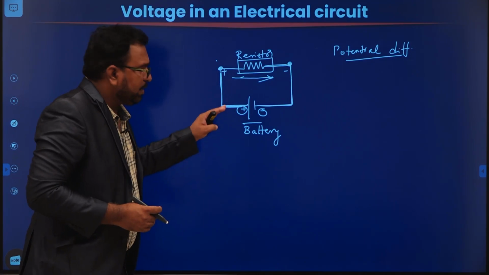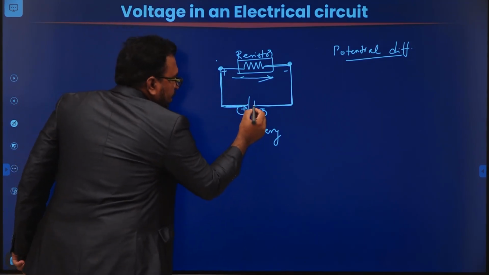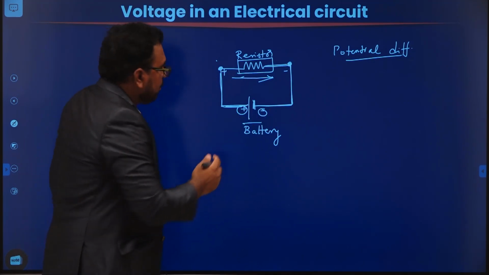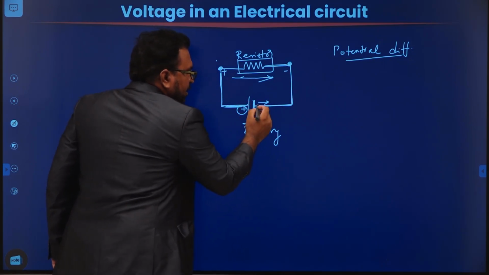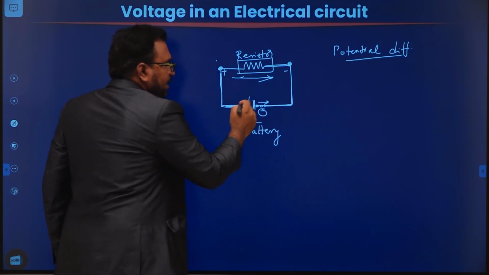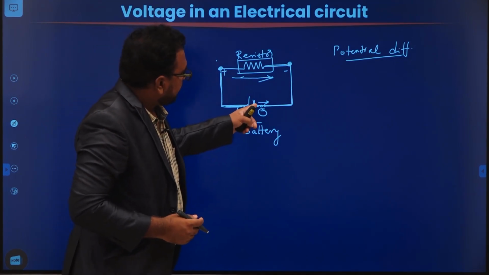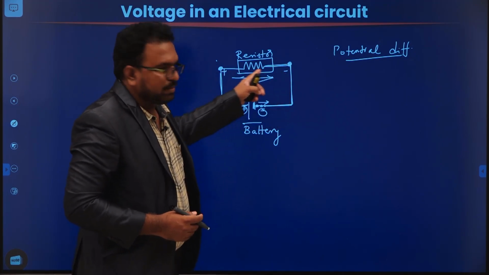So what's actually going on in the circuit? As already shown in the video, this negative terminal is going to supply energy. It is going to transfer some of its energy to the electrons that are present near it. Then these electrons will repel the electrons present nearby. Like that, the energy is going to be transferred.